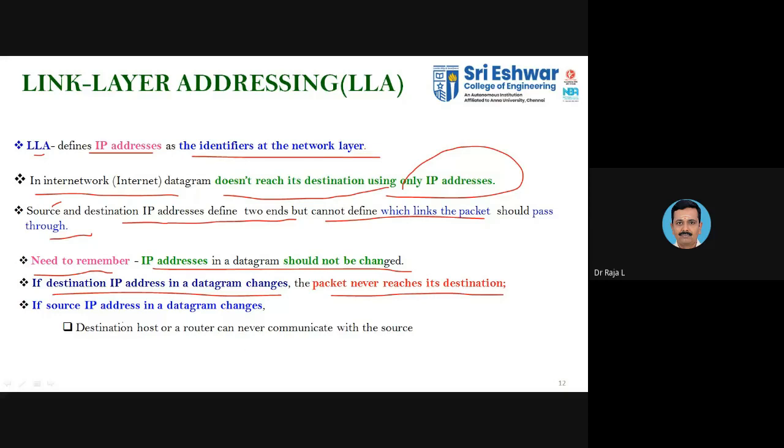If the source IP address in a datagram changes, what will happen? The destination host or router can never communicate with the source. The packet will keep on moving further and further, and you can't trace your destination. That's why you should not change your IP address. Your IP address remains fixed, but the link address will keep on changing. That is the MAC address with the gateway through which you are moving.